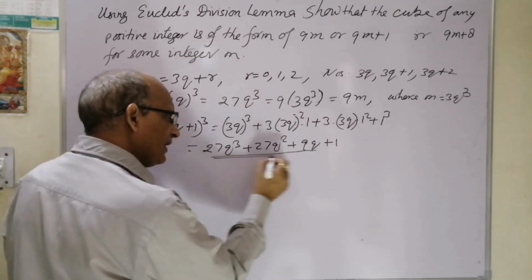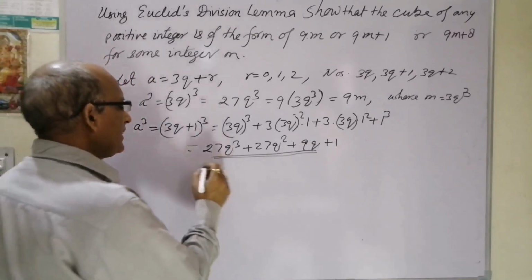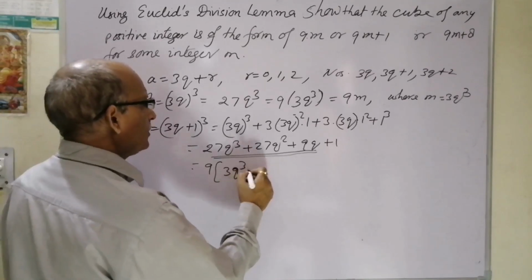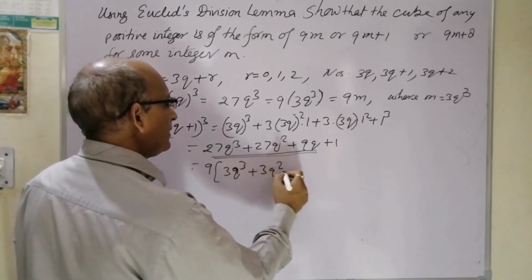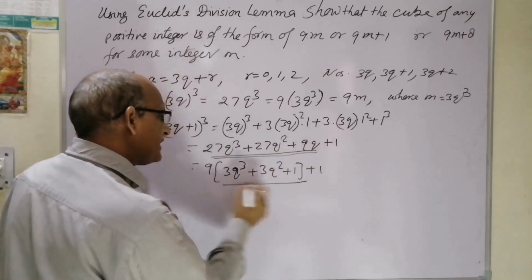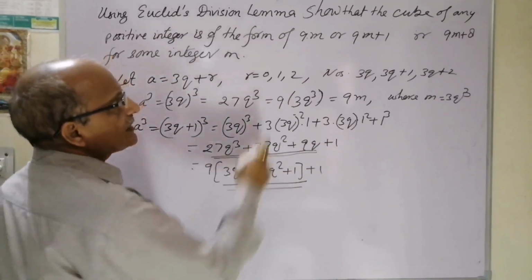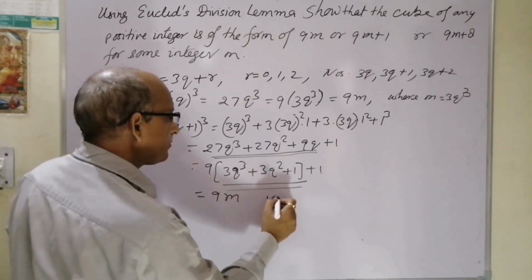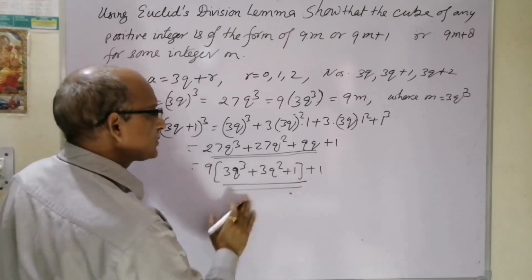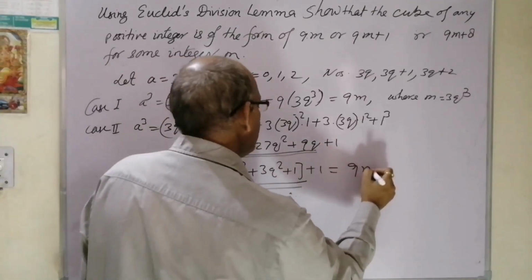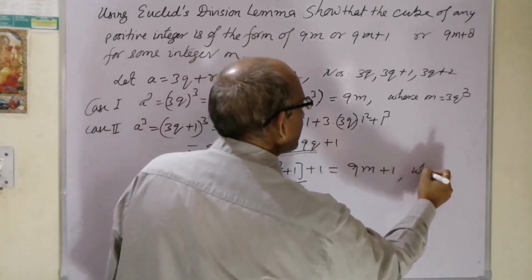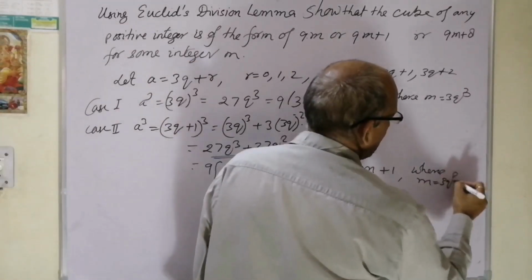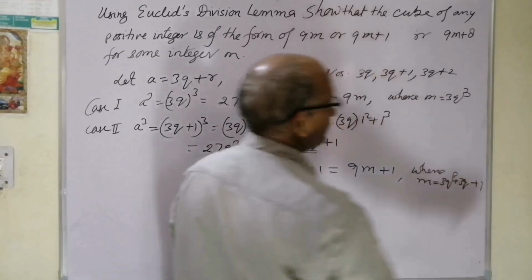So we can see everywhere here we have 9 as common. So we can take 9 out, it is now 3q cube plus 3q square plus q, plus 1. What is it? An integer. So that integer is supposed to be m. That is equal to 9m plus 1, where m is equal to 3q square plus 3q plus 1.